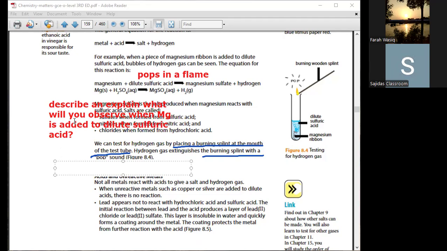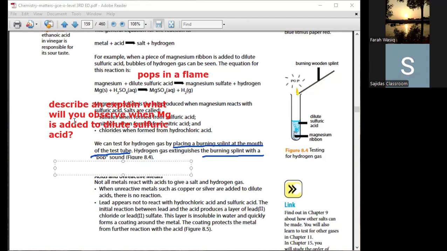Miss, a reaction will take place. Reaction will take place first of all. And the second thing that we can observe is the hydrogen using the test. First of all, what will happen to the piece of magnesium when I add it into sulfuric acid?